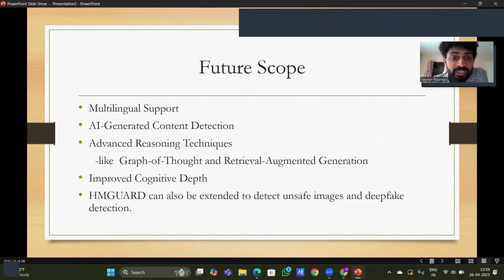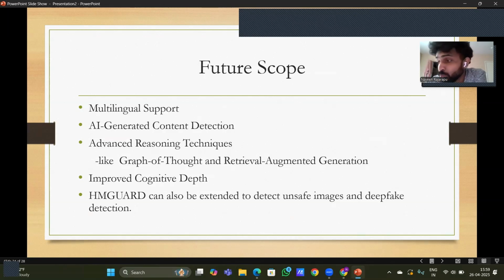It has to be there. And AI generated content detection. Nowadays there are so many AI tools being developed, and so many images are created using AI content. So it is very difficult for HMGuard to detect the AI content.